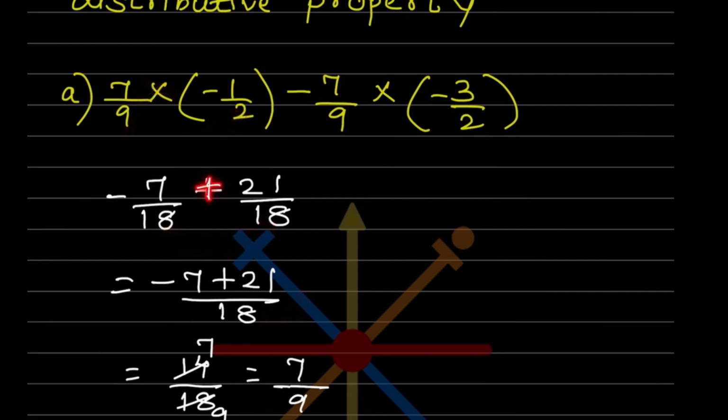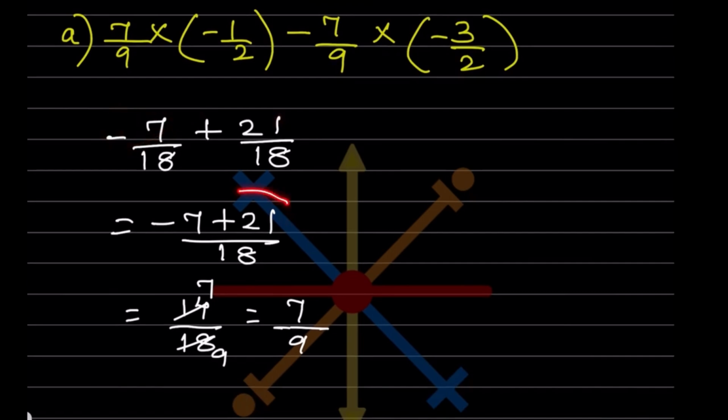Whenever there is a plus or minus sign over here, if the denominator is the same, we just write it once. So minus 7 plus 21. When you do plus 21 minus 7, it is going to be 14 by 18. So when you simplify this, when you divide by 2, 2 7s are 14 and 2 9s are 18. So the answer is 7 by 9.